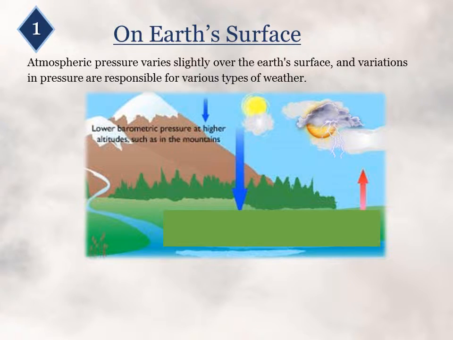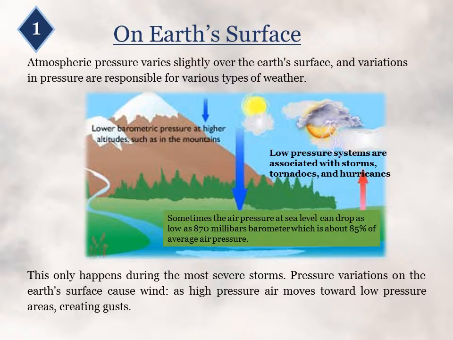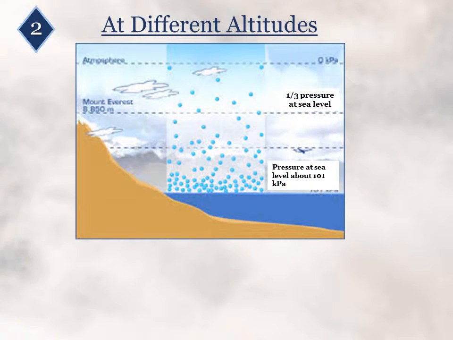First, on Earth's surface. Atmospheric pressure varies slightly over the Earth's surface, and variations in pressure are responsible for various types of weather. Low pressure systems are associated with storms, tornadoes, and hurricanes. Sometimes the air pressure at sea level can drop as low as 870 millibars on the barometer, which is about 85% of average air pressure. This only happens during the most severe storms. Pressure variations on the Earth's surface cause wind, as high pressure air moves towards low pressure air, creating gusts.